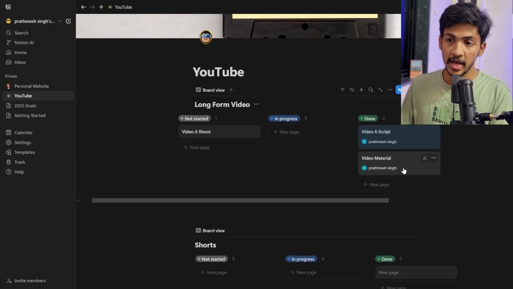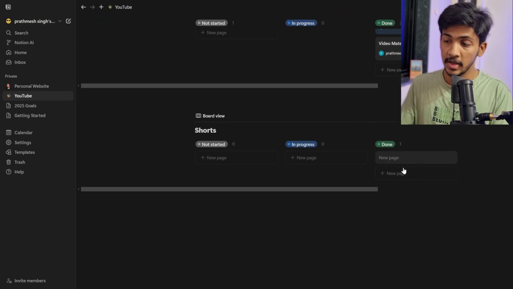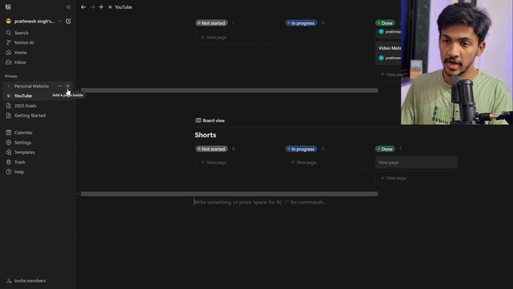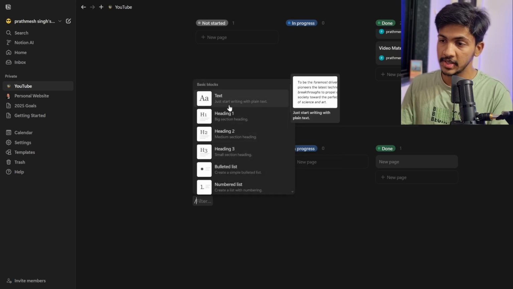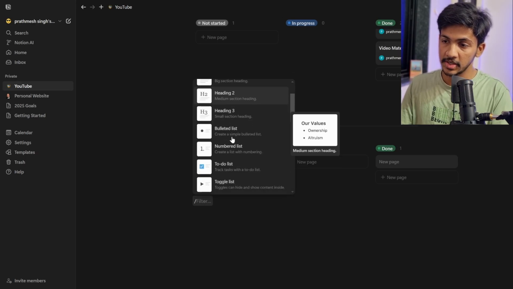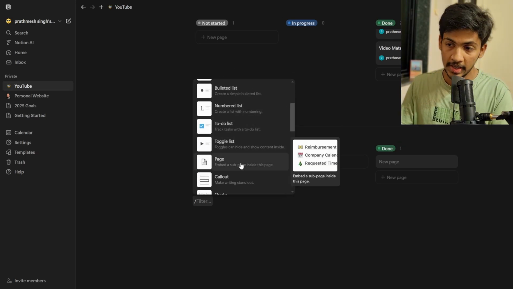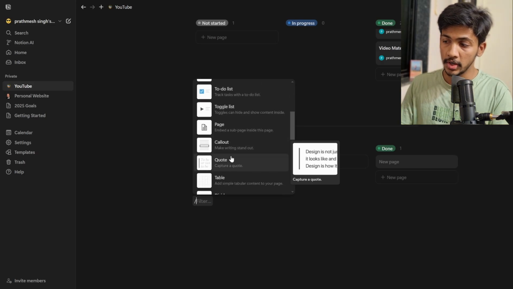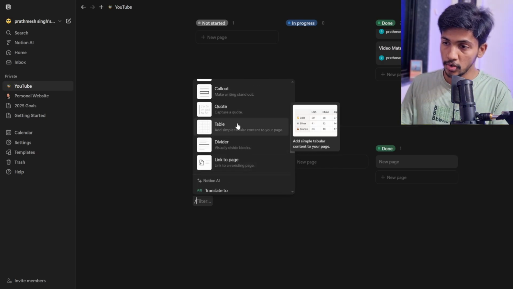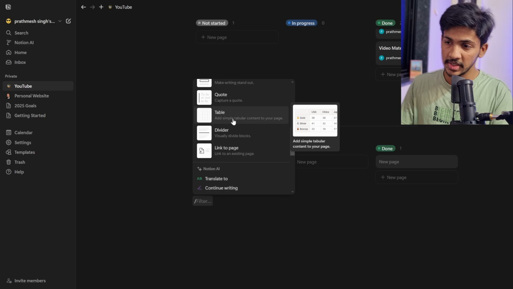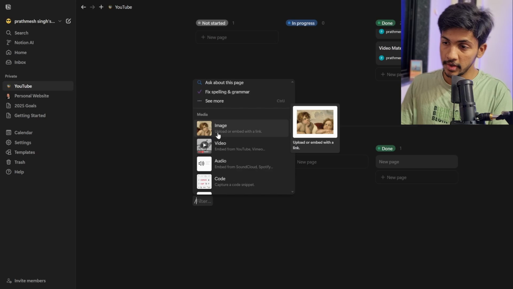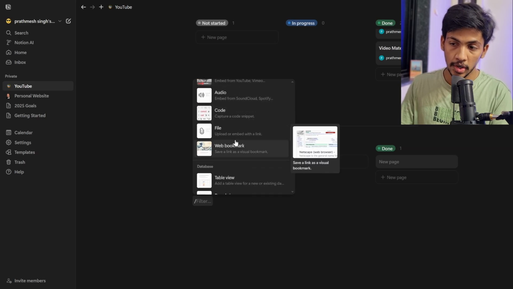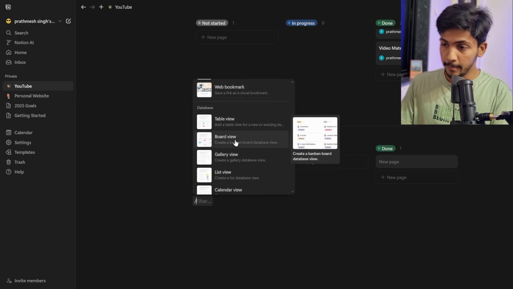These are just blocks that are available on just a command. What you have to do is create a page, as I said earlier, and give a slash, and you can see that you can write text or a heading or a bulleted list or a to-do list. You can insert anything that you want. Also, if you go a little down, you can see there is a table section where you can insert a table, an Excel kind of sheet. And going further down, you can insert an image, a video, audio, a code file, a web bookmark.